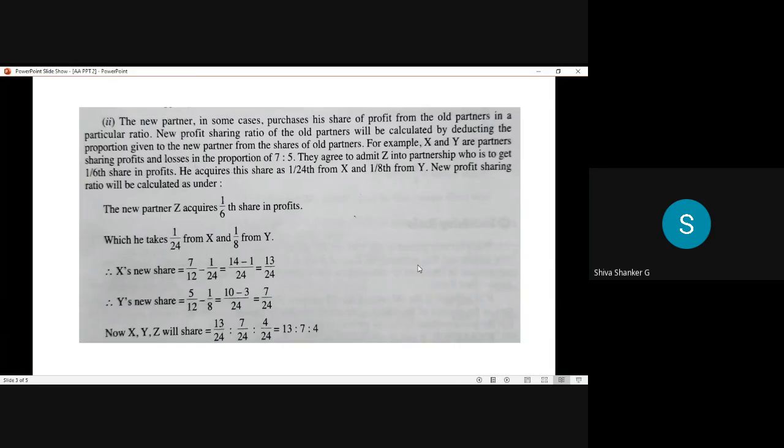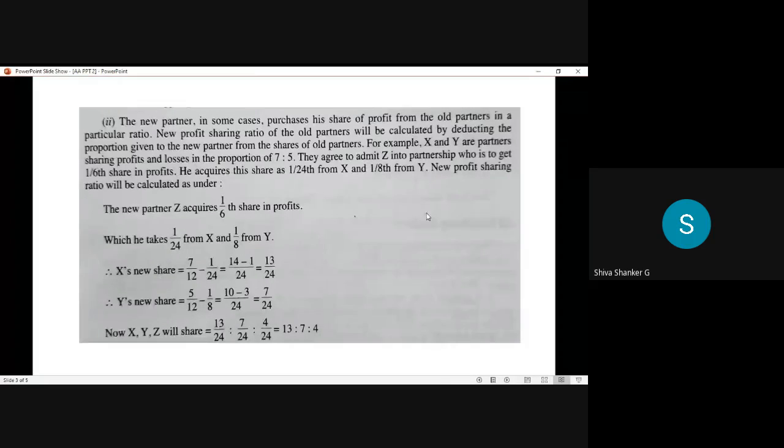See the total question. How to identify the second method: if the new partner purchases his share of profit from the old partners in a particular ratio, that is, if the old partners sacrifice from their old share, then that is the second method of calculation of new ratio.